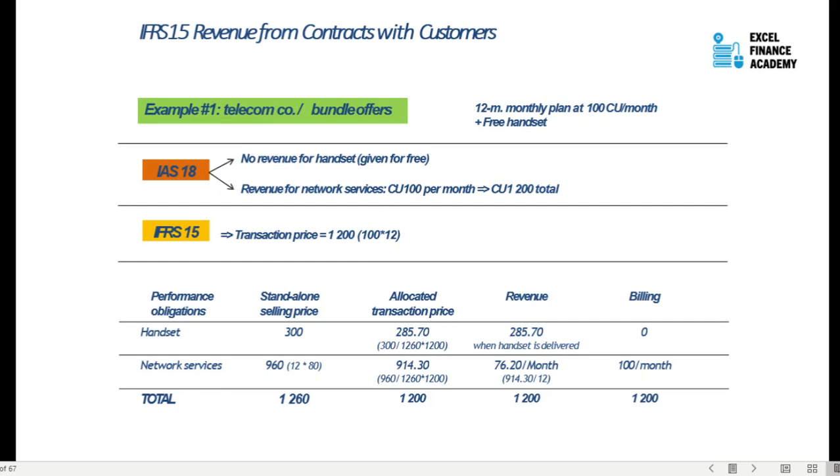However, the revenue will be recognized over a period of time in IAS 18, but in IFRS 15 you have a better matching concept, which means you are recognizing the revenue and the cost in the same month of the sale. So that will be the impact of IFRS 15 on revenue recognition and the profit and loss statements.